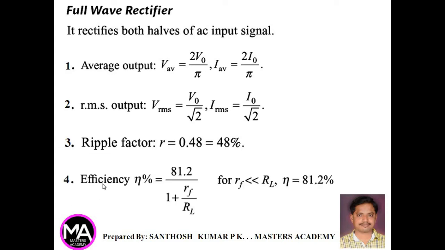Now the efficiency of full wave rectifier is twice that of half wave. Therefore, 81.2 divided by (1 plus rf by RL). If rf is very much less than RL, the efficiency is 81.2%.